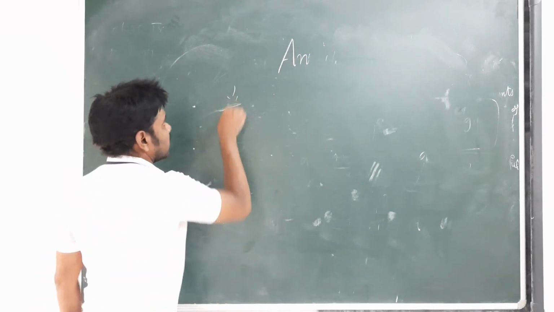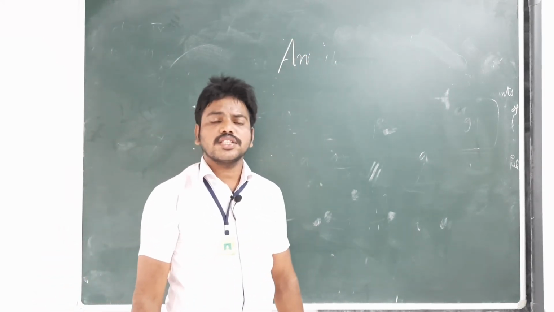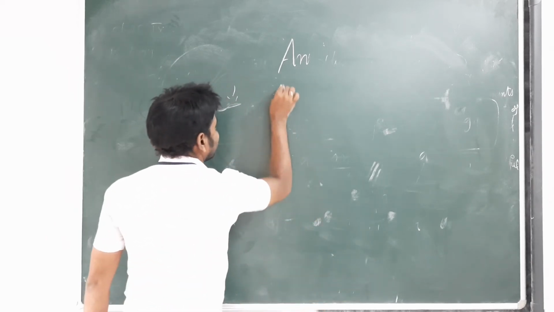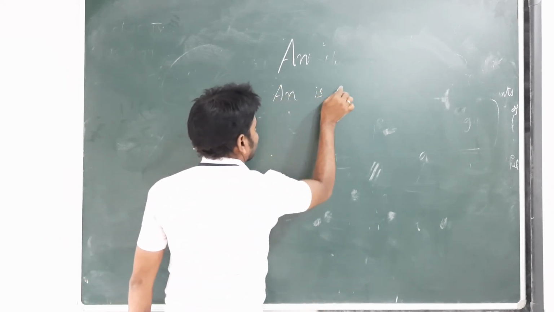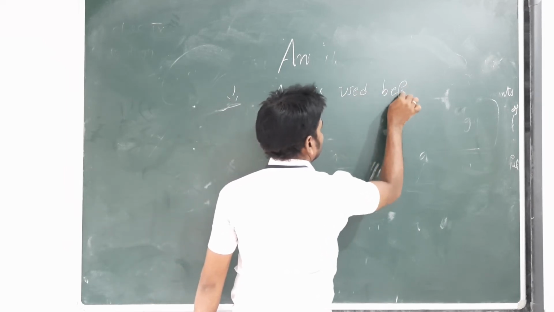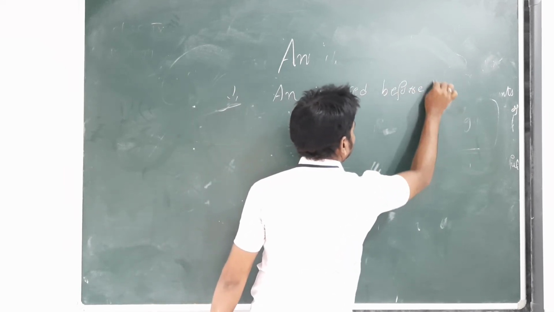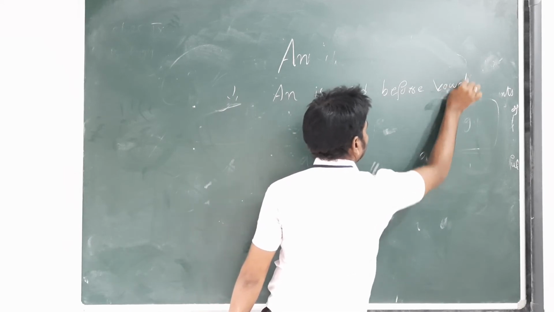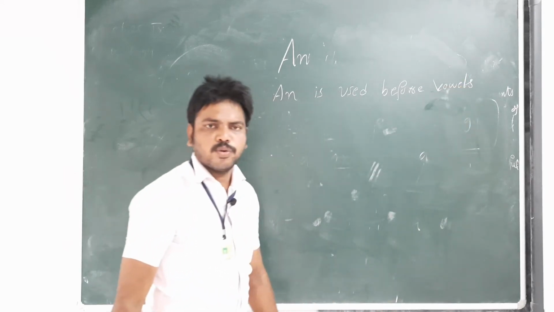First point: before the vowels, we should use an. An is used before vowels.